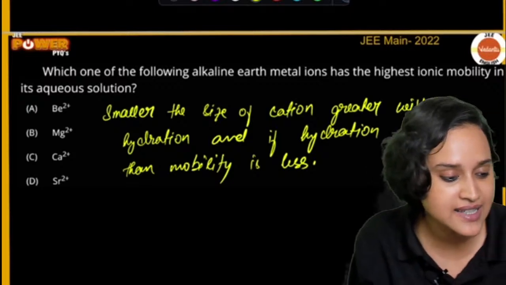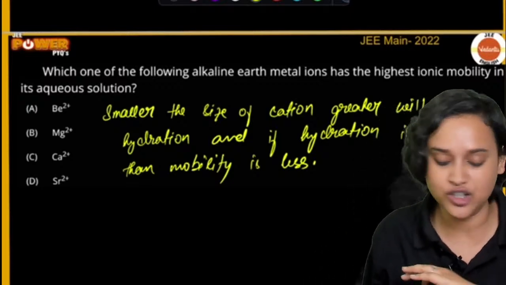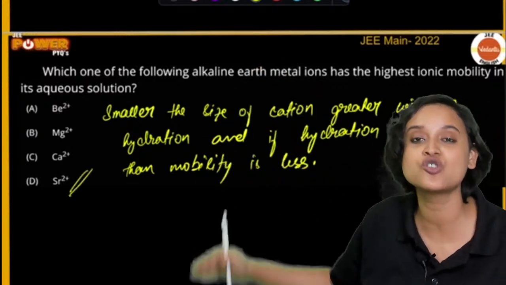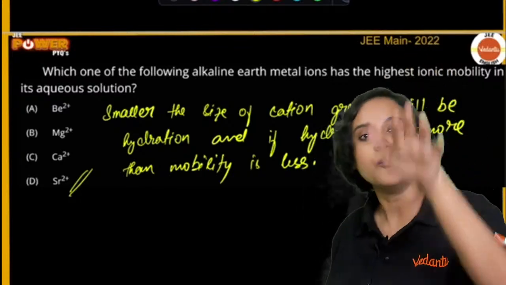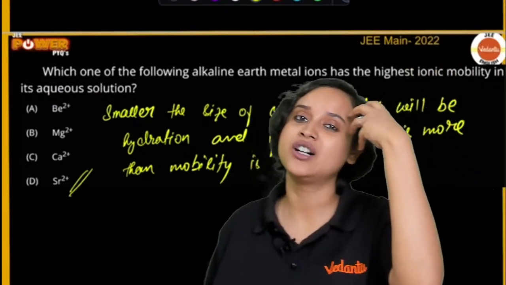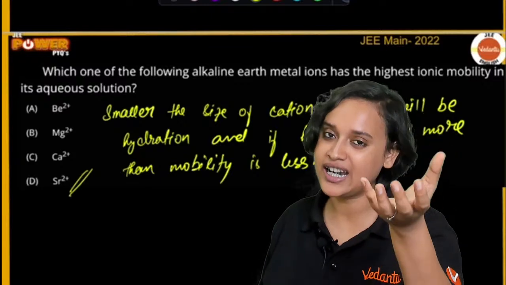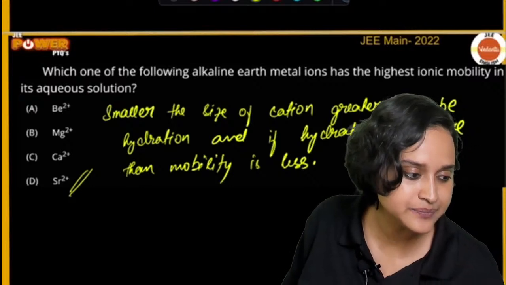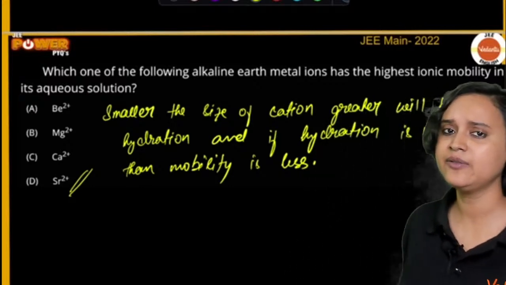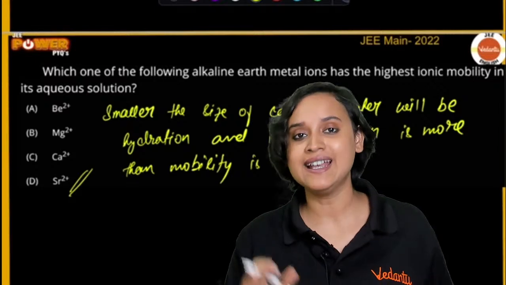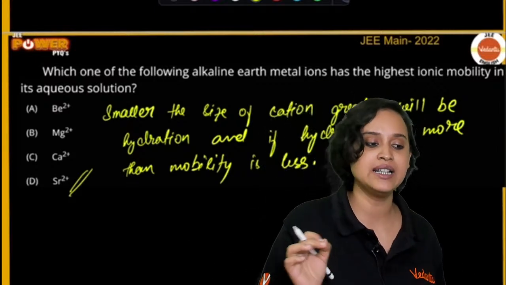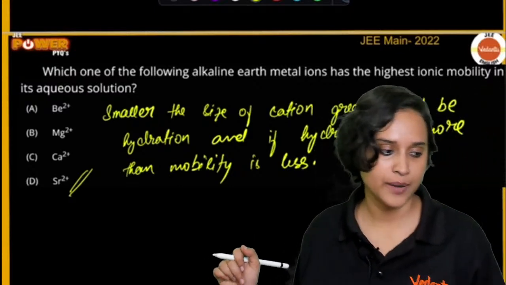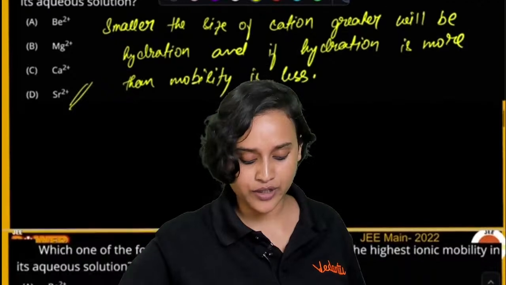Very good. Akshay, Sanjay, Nitya Shri, very good. The answer is actually option D. Now you know that it is beryllium, magnesium, calcium, strontium. Strontium is at the bottom of the group. Strontium will have a bigger ionic radius, and hence the mobility will be more. Clear, everyone? So, Sr2+ will have the highest ionic mobility. Okay? Chalo. Moving on.